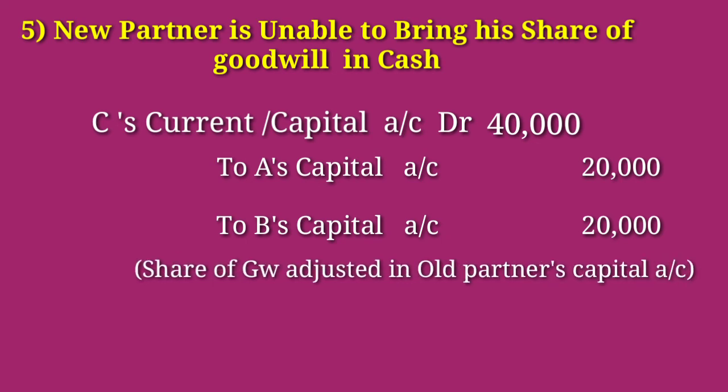So when the new partner is not able to bring his share of goodwill as cash, in such case, goodwill should be adjusted through partner's current account or partner's capital account. If the new partner is not able to bring the share of goodwill as cash, the journal entry is new partner's current account or new partner's capital account debtor to sacrificing partner's capital account or sacrificing partner's current account.